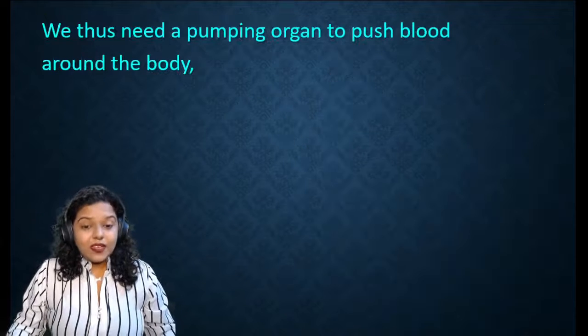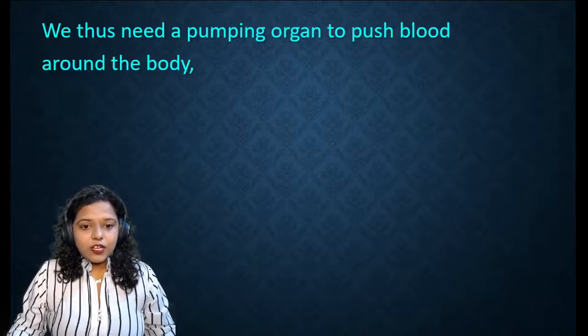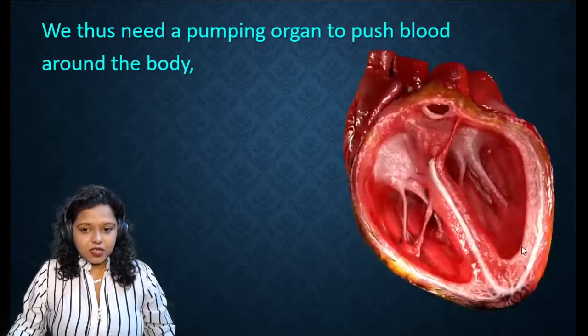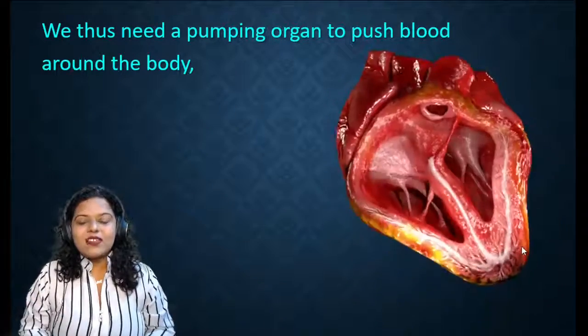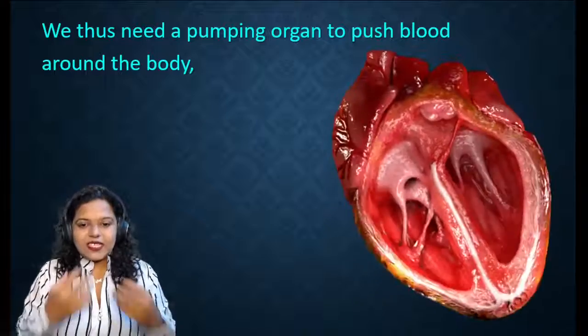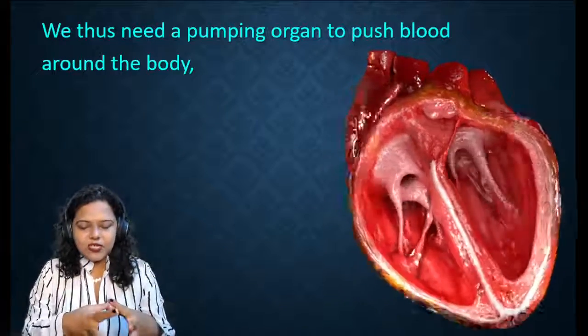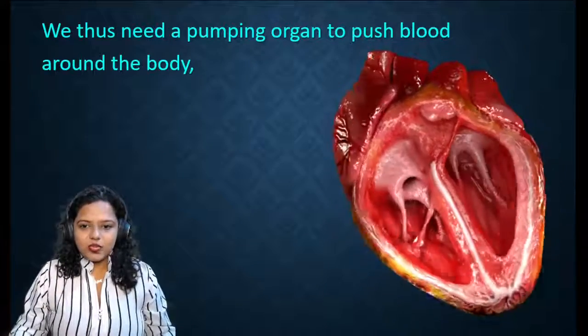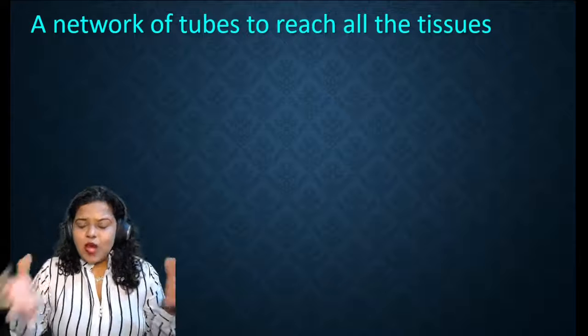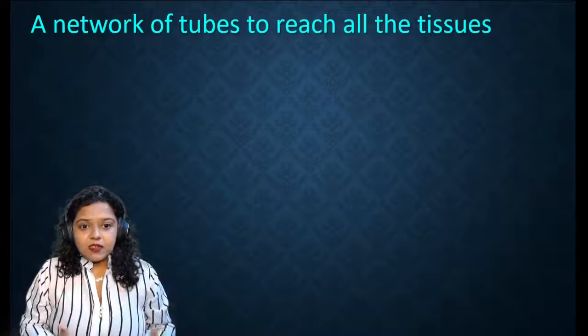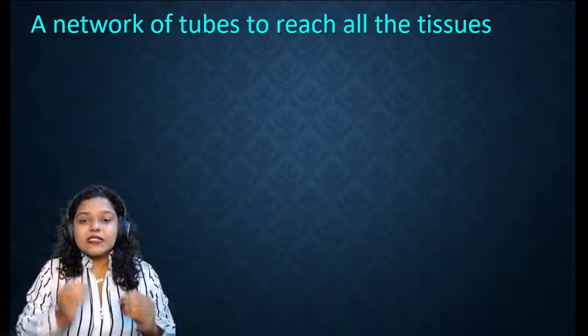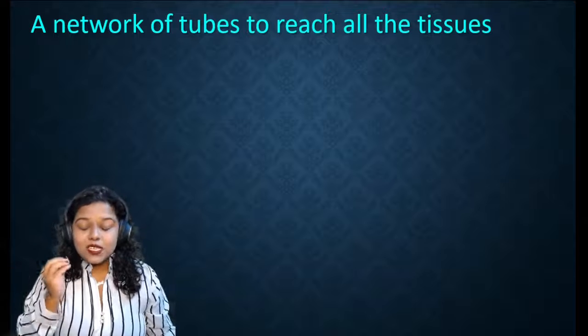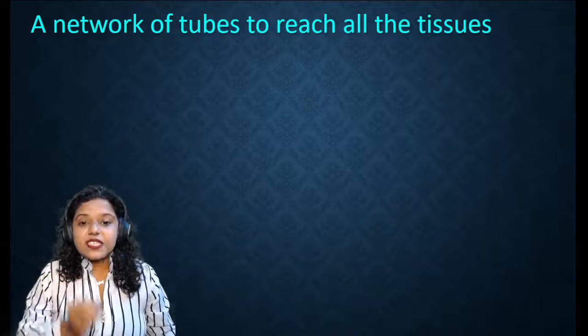We thus need a pumping organ to push the blood around the body and that pumping organ is your heart. So in the same way your building has a motor to pump the water, your body has the heart as a motor to pump the blood. Now, you have the motor to pump the blood, but also you will need certain tubes to transport this blood to each and every cell.